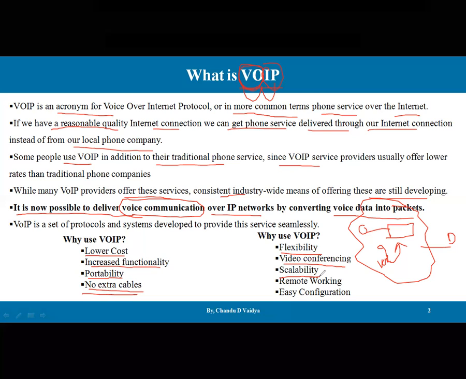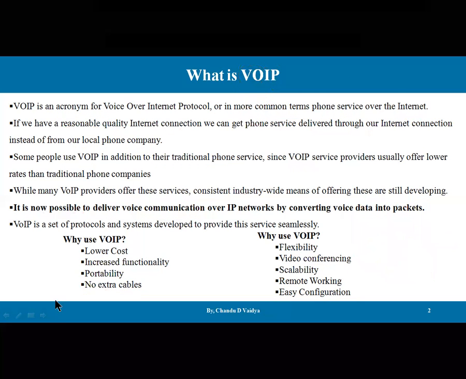But if we have plenty of devices to be connected, that can be accommodated over here. So that's why it is scalable. Then remote working is also possible, and the configuration is easy. All we have to do is ping that network, or connect to that network. Moreover, the gist of this slide is the VoIP definition.